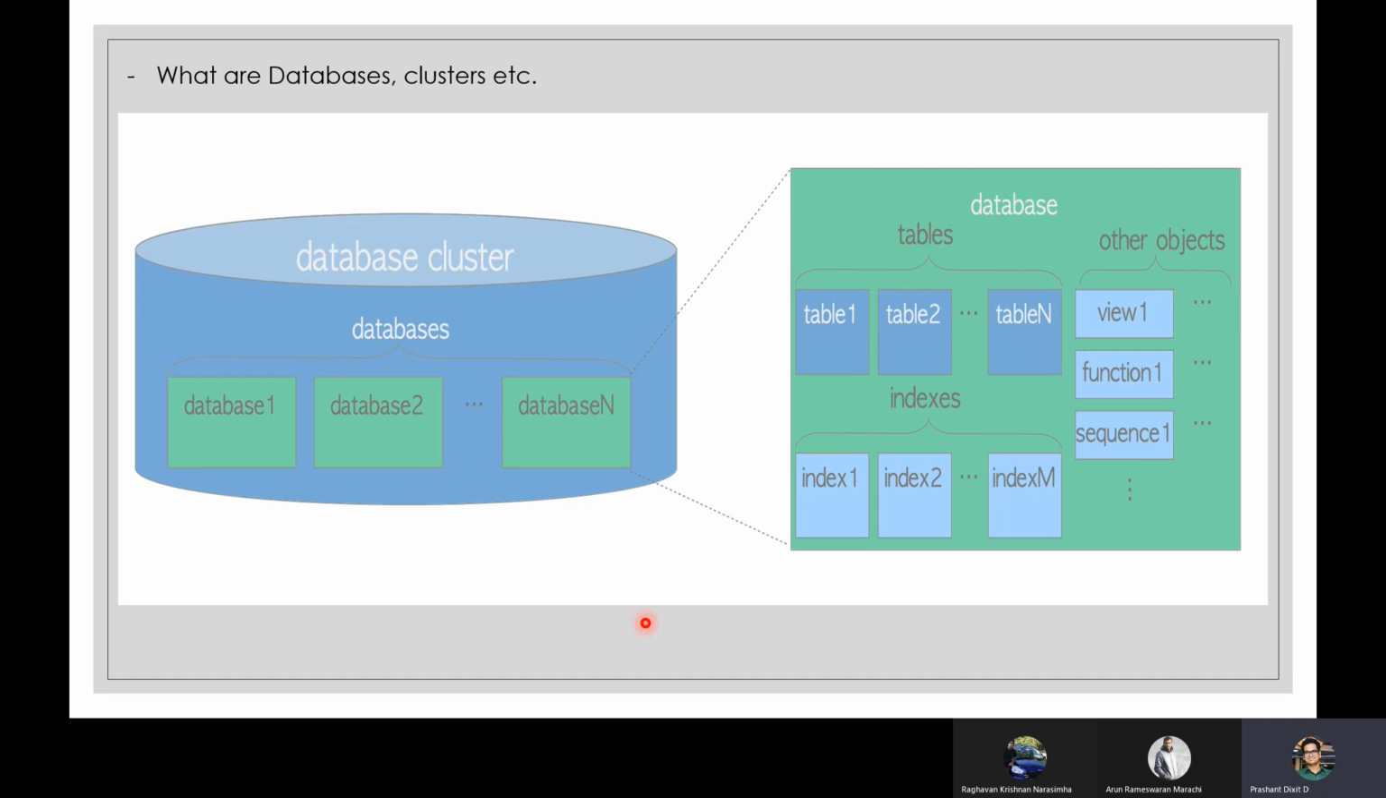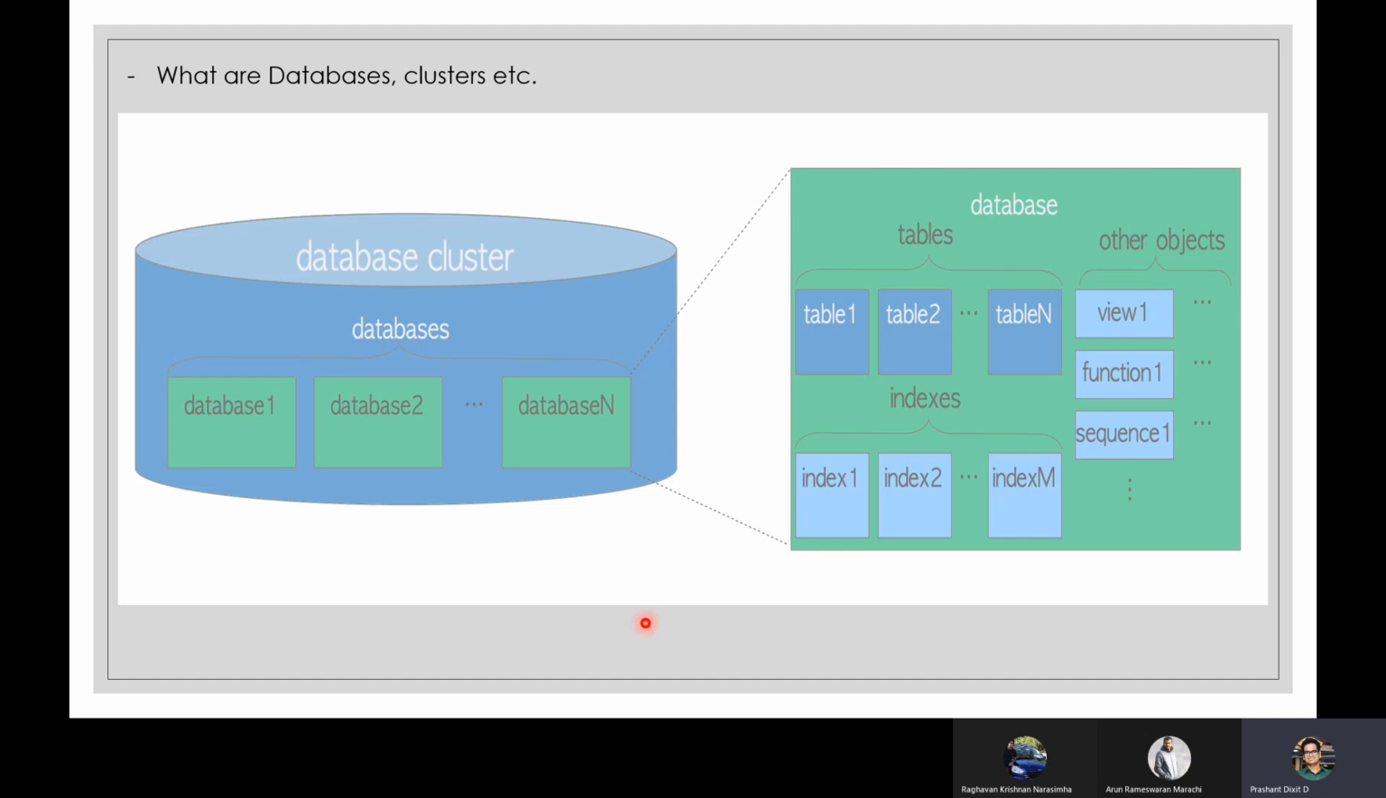So in total, we have got a single instance. And if we talk about an instance, what is it? An instance is a club or a collection of background processes, memory processes, and data files. Correct? And management processes. So a database cluster is just a collection of databases that is managed by a single instance on this database server.